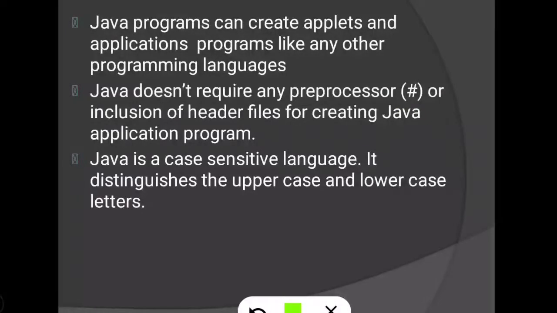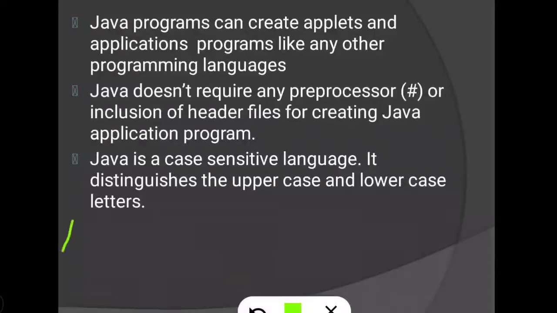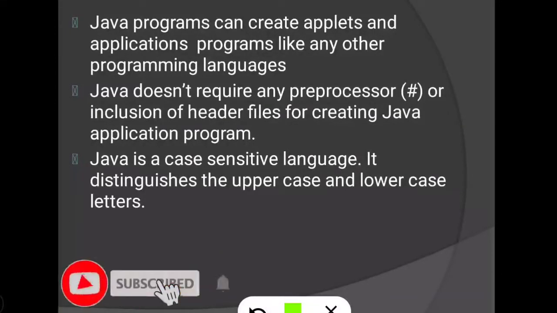Then Java is a case sensitive language. Case sensitive language means capital letter is not equal to small letter. It distinguishes uppercase and lowercase letters. Here capital A is not equal to small a. So we can use 26 plus 26 alphabets in Java language. That is called a case sensitive language.